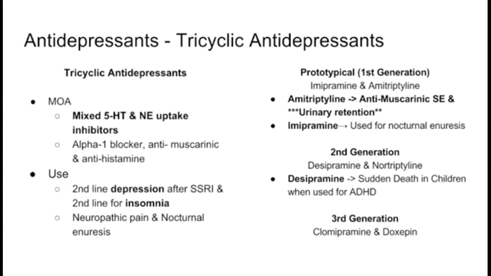So these all drugs are tricyclic, most important for GPAT. Any one drug is asked for which type of cyclic this compound is.